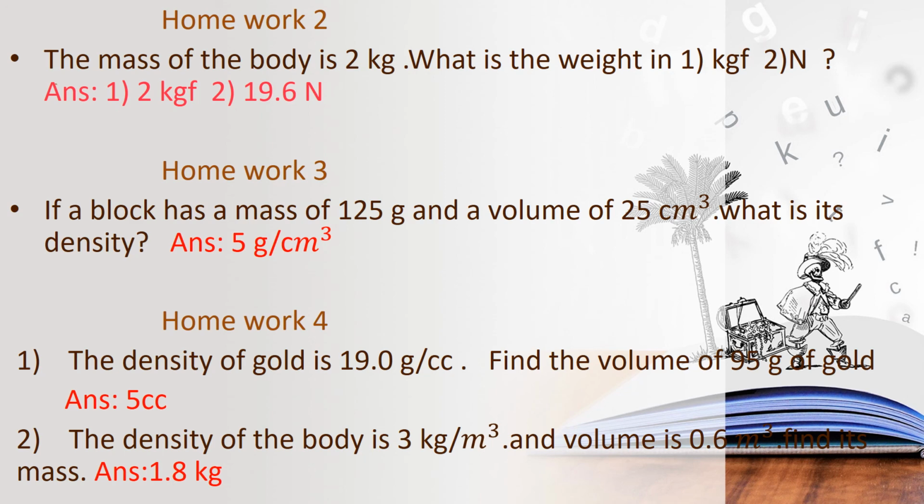And then second question, the density of the body is 3 kg per meter cube and volume is 0.6 meter cube. Find its mass. How will you find mass? Mass equals volume into density. So what is the answer? 0.6 into 3, so 0.8 kilogram is the answer.